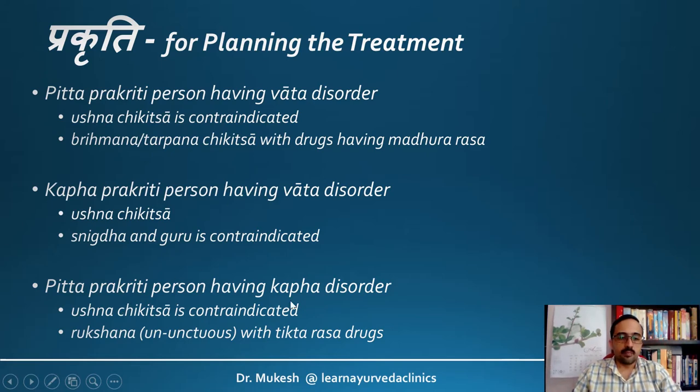If in a Pitta Prakriti patient, a Kapha predominant disease manifests, then again, Ushna Chikitsa, which is usually indicated in Kapha, cannot be done in a Pitta patient. So we may have to go for a Rukshana with Tikta Rasa drugs. So this is how different permutations and combinations can happen between the dosha that are responsible, or a baseline dosha in the Prakriti, and dosha that are responsible for disease. So that is why knowing the Prakriti is very much important before initiating the treatment.